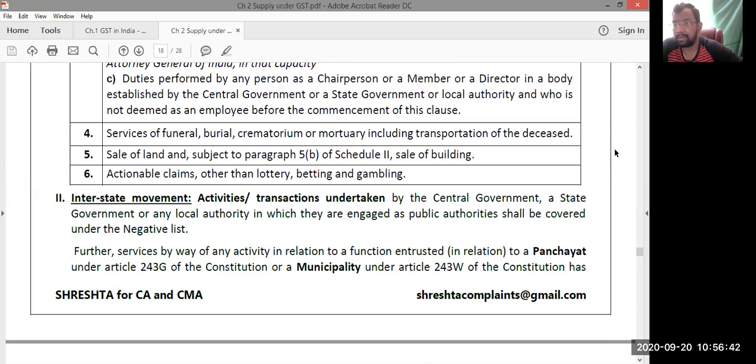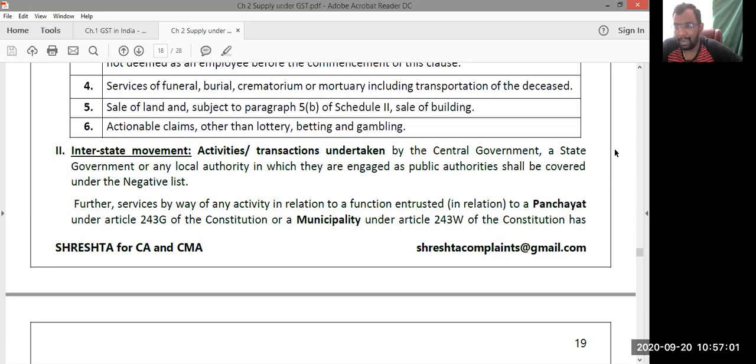Service number 4, the services which we are going to receive after our death. After our death, all the services we receive are exempted from GST. Services of funeral, burial, crematorium, mortuary, including the transportation of the deceased. All these services are exempted from GST.